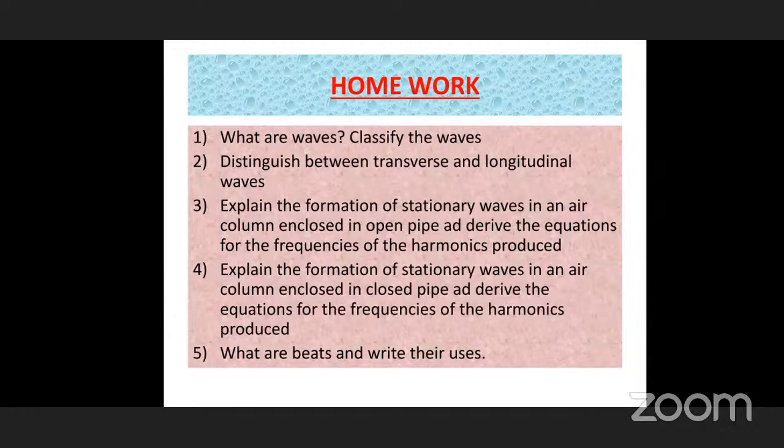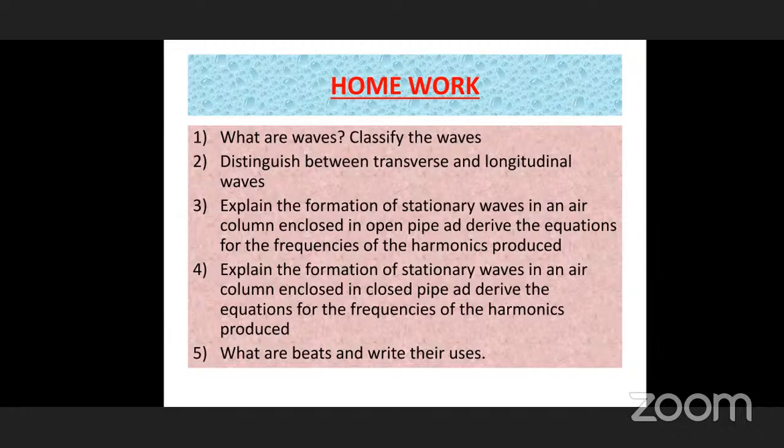Finally, you write the sentence: the harmonics are multiples of the fundamental frequency. What are harmonics? Sometimes you may be asked that question also. The multiples of the fundamental frequency, the minimum frequency, are called harmonics. So the ratio is 1 is to 3 is to 5. That ends the problem. Last question: what are beats?